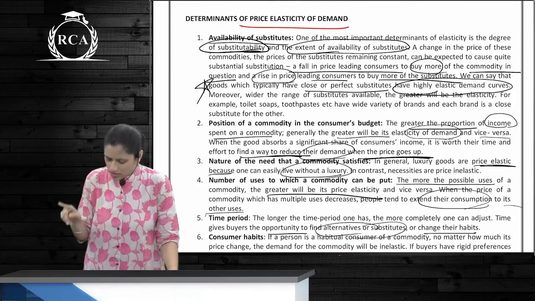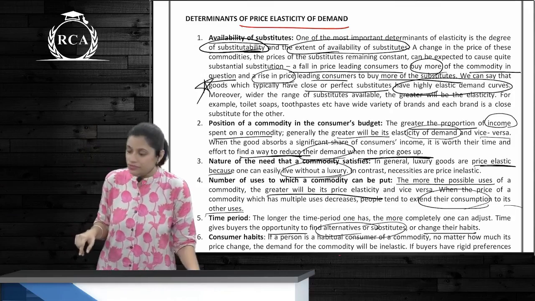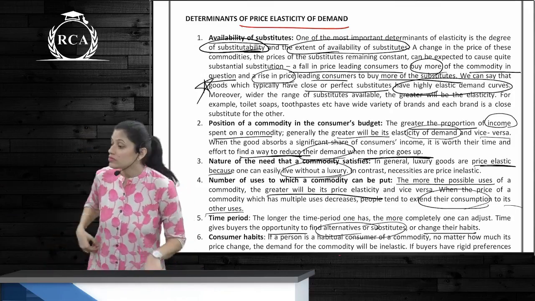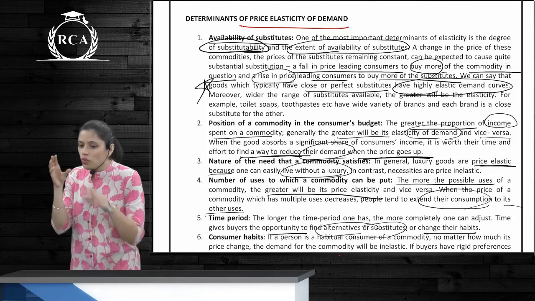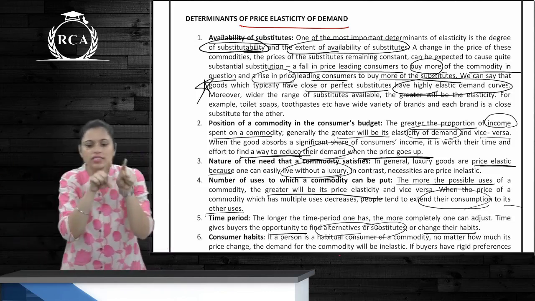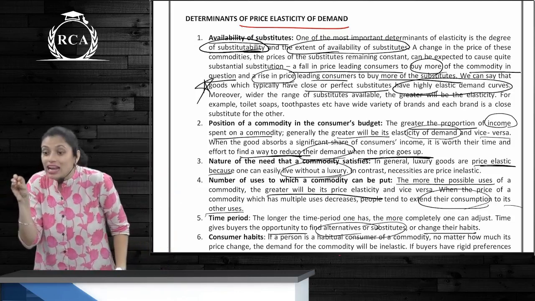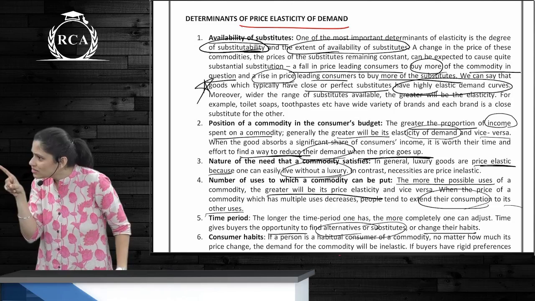Yes? Okay. Then position of a commodity in consumer's budget means what? How much of your budget you spend on various commodities. The lesser the amount you spend, the lesser is the elasticity.